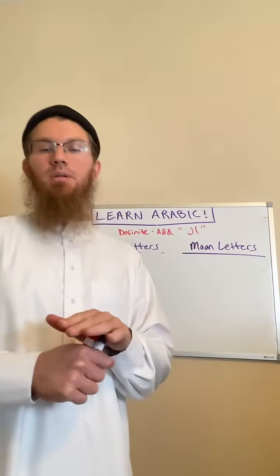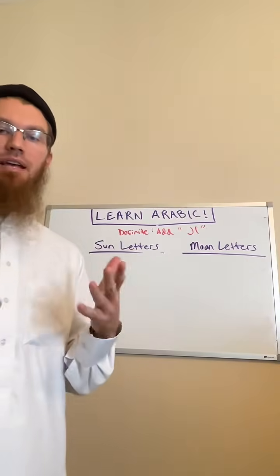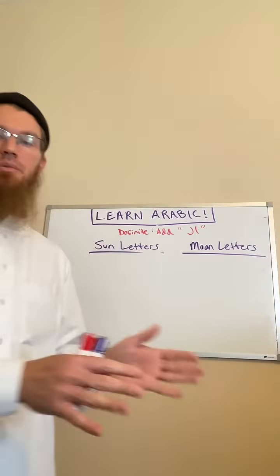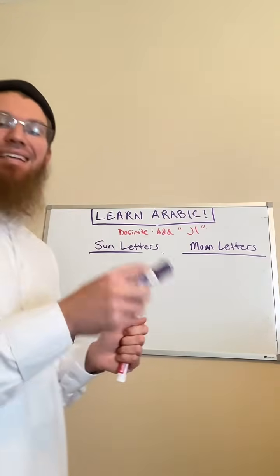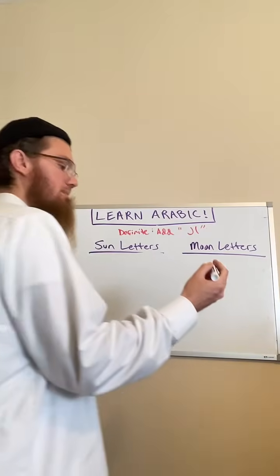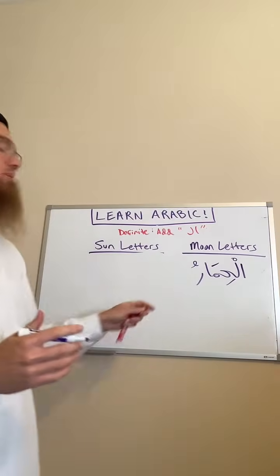What symbol is written above the lam that will indicate for us that what is coming after it is a moon letter? Okay, this is al-himaru.